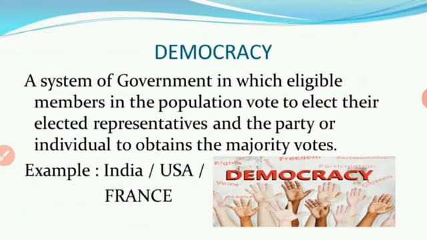Next one, democracy. Democracy means a system of government in which eligible members in the population vote to elect their representative, and the party or individual to obtain the majority vote. That means our state is also under the government of democracy. The people living in a particular place selected the persons to rule themselves. Okay, that is a democracy.